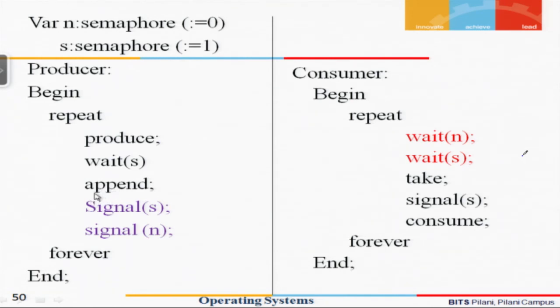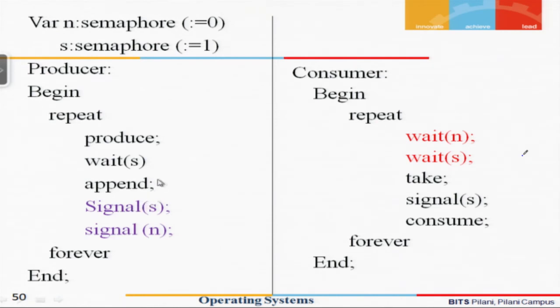After accessing the tray, after appending, if it is executing a signal N, meaning to say it is enabling the consumer process a little early, before releasing the tray.